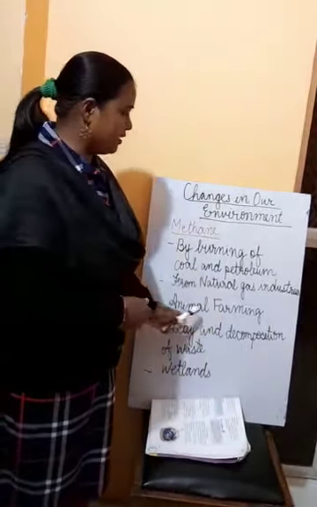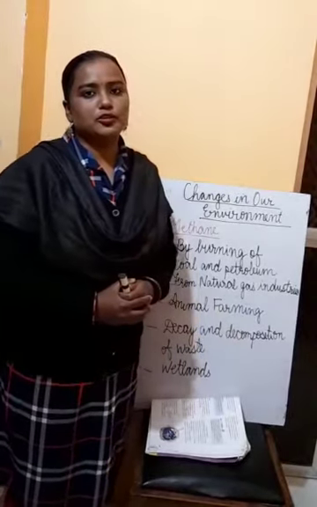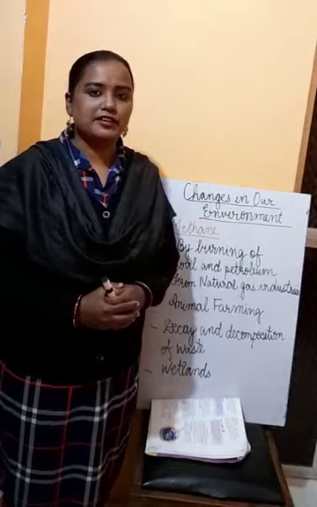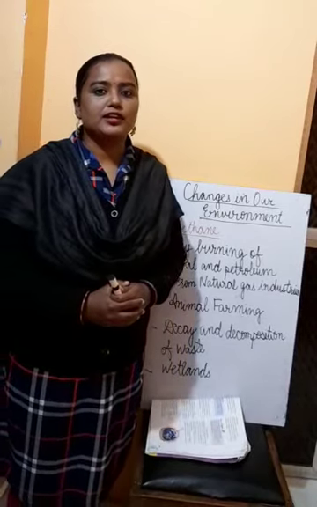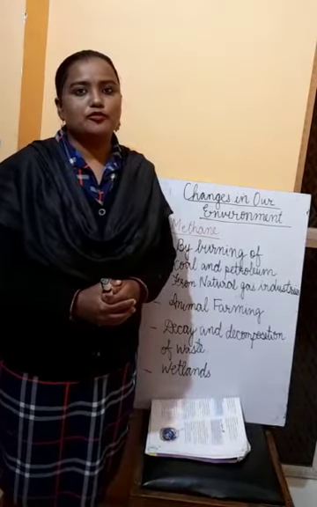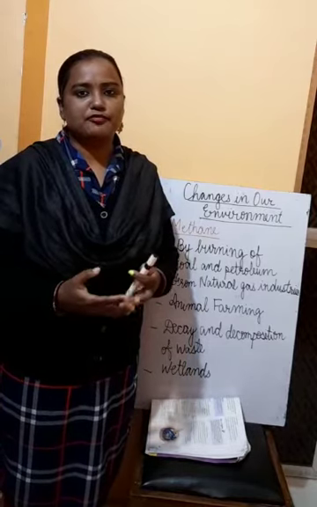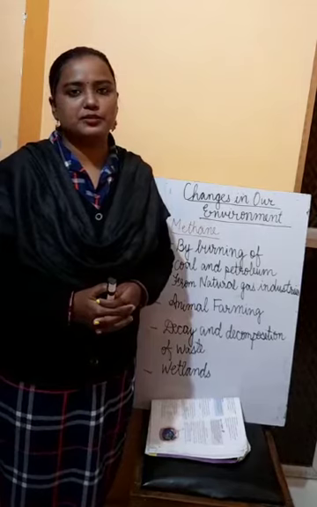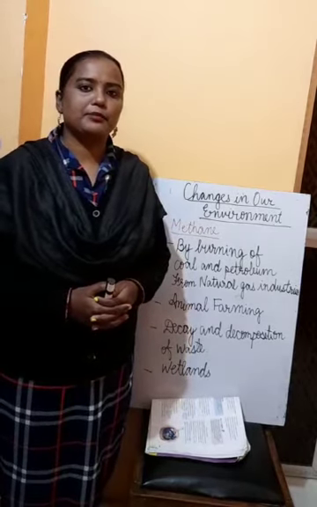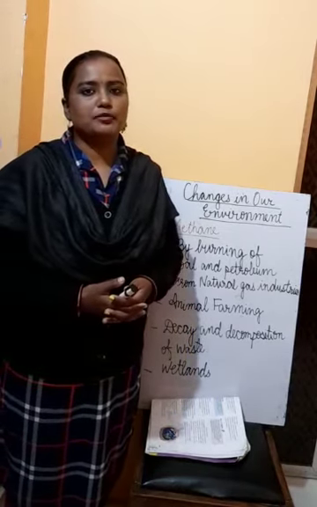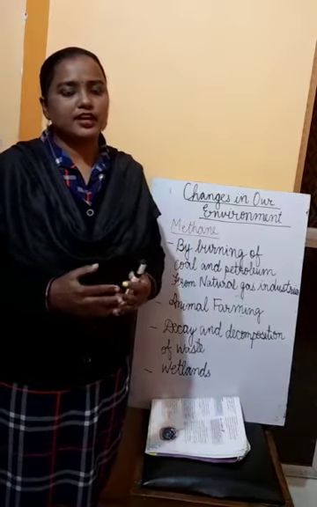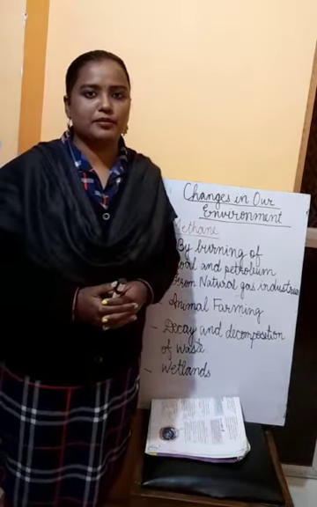Then by animal farming. Now, what do you understand by animal farming? Animal farming is livestock. That means when we rear cattle for some financial reason. For example, many people rear sheep for their wool. Many people rear cows and buffaloes for their milk. So this comes under the category of animal farming.